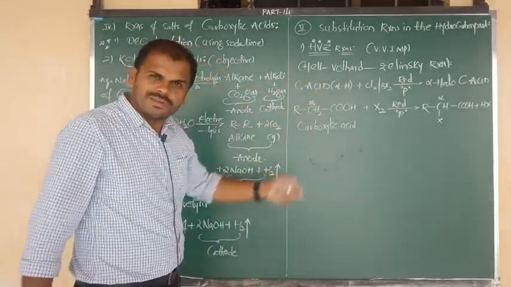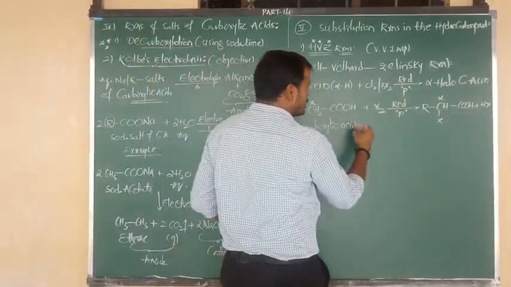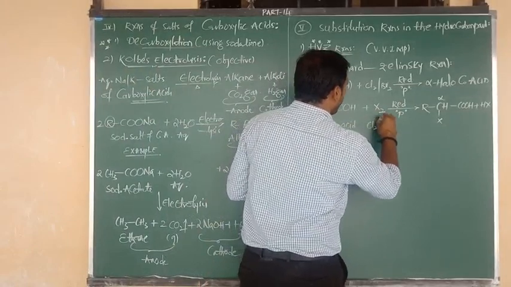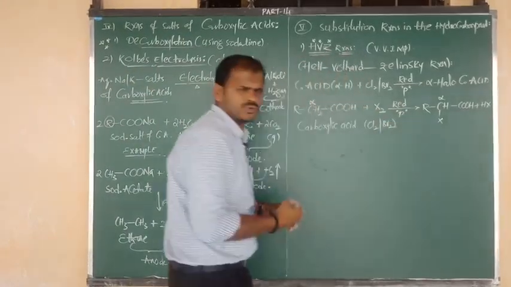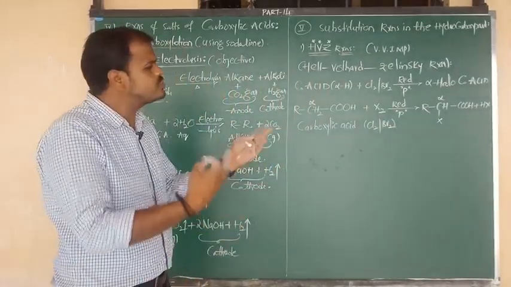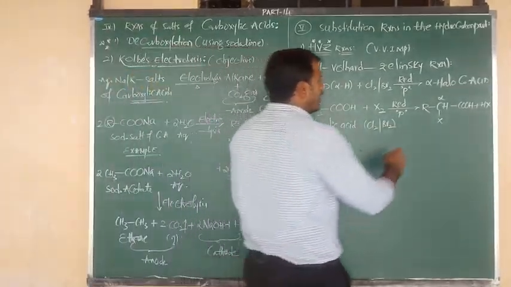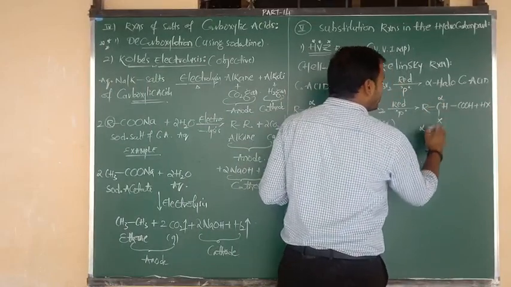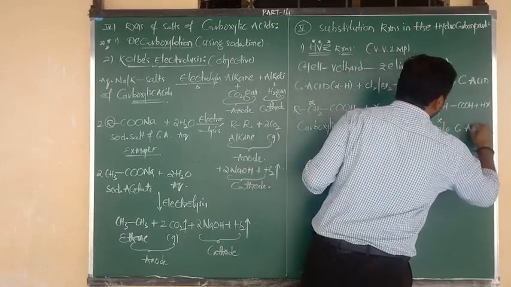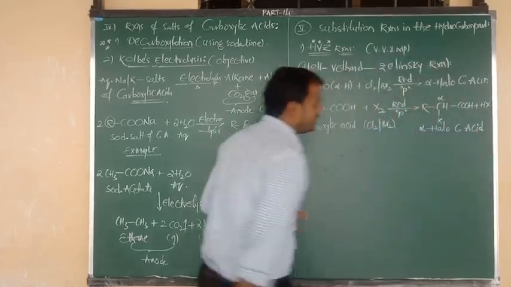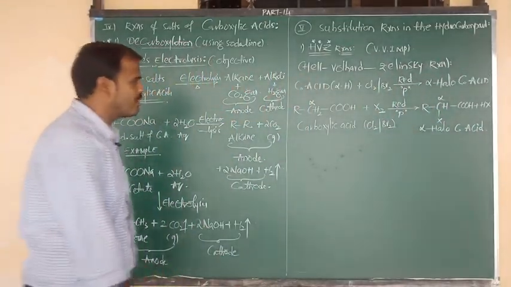Upon reaction with a halogen, that is upon halogenation, we can say upon reaction with Cl2 and also upon reaction with Br2, any one halogen you can consider. And what will be the product? The alpha carbon is connected to the halogen, so the name of this product is alpha halo carboxylic acid. All of you good?